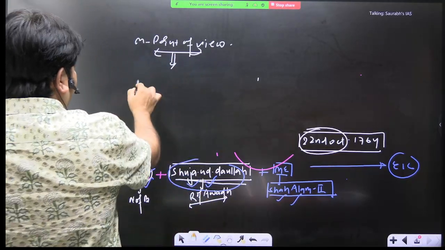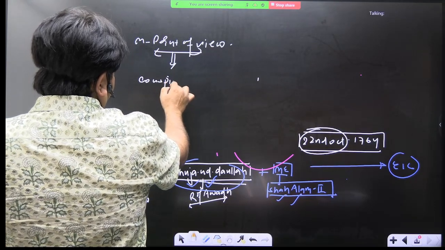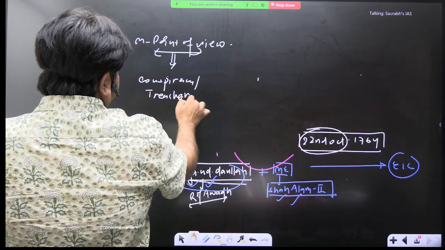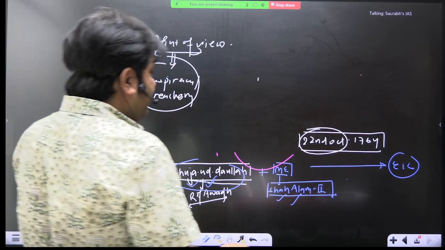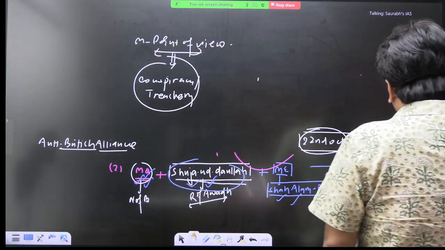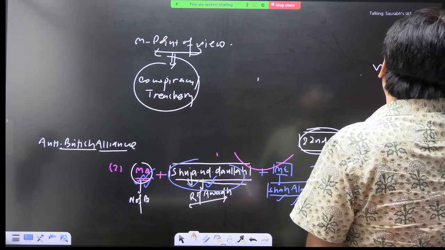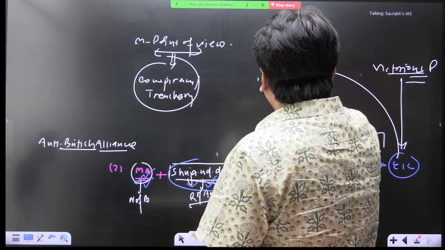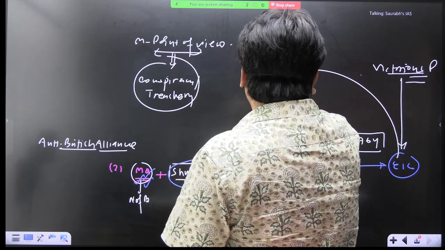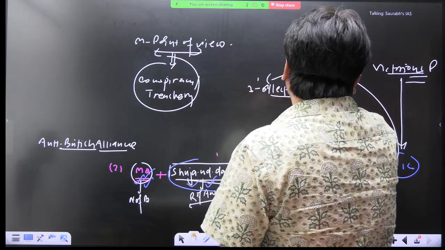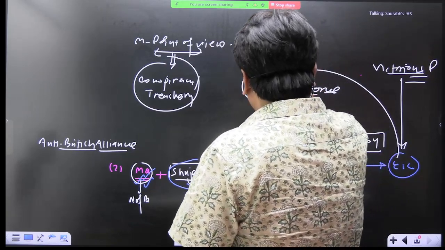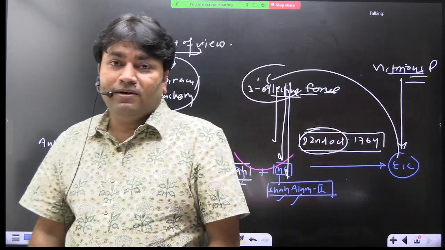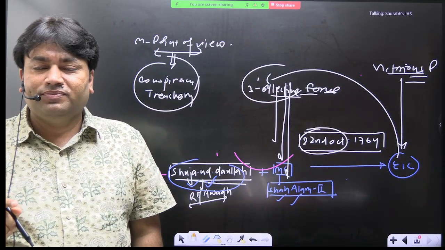This war was not about conspiracy or trickery. Here what we see is that the EIC got victory. The EIC was the victorious power here, and the EIC defeated three collective forces in India, and out of these three collective forces, one was the Mughal emperor himself. ठीक है, one was the Mughal emperor himself.